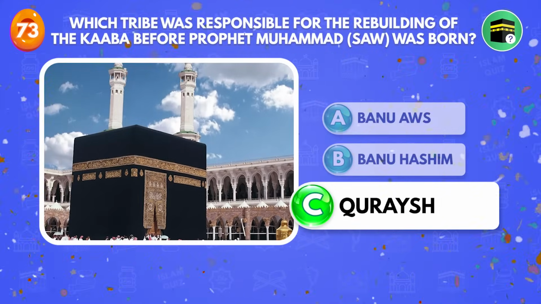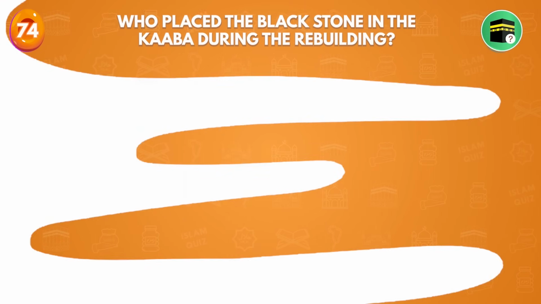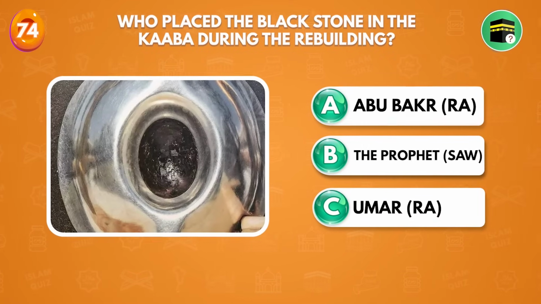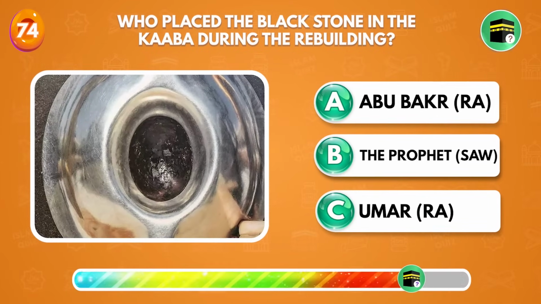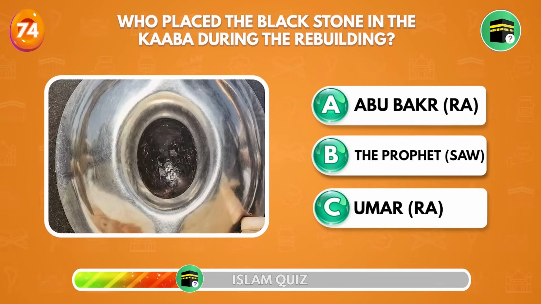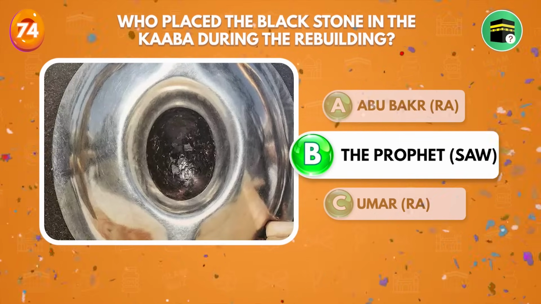Quraysh. Who placed the black stone in the Kaaba during the rebuilding? The Prophet ﷺ.